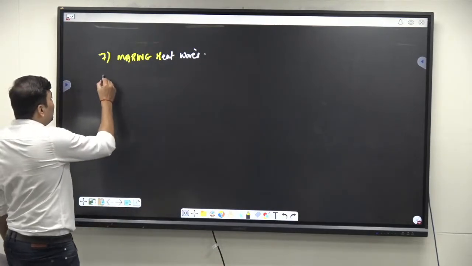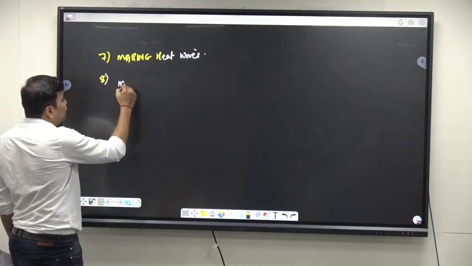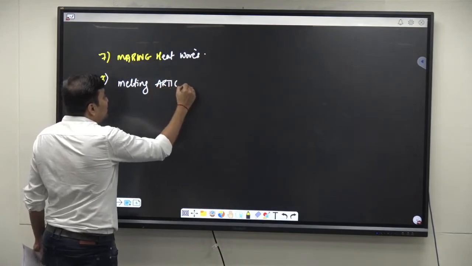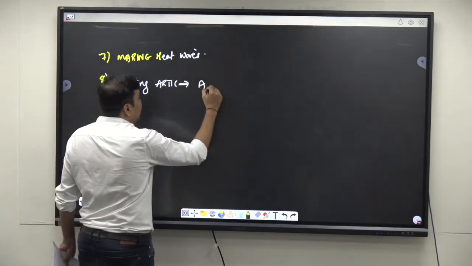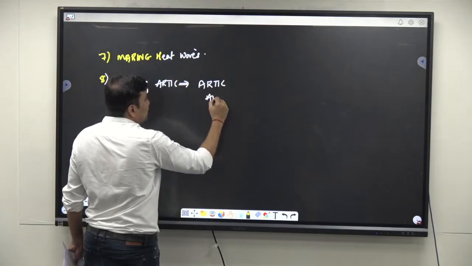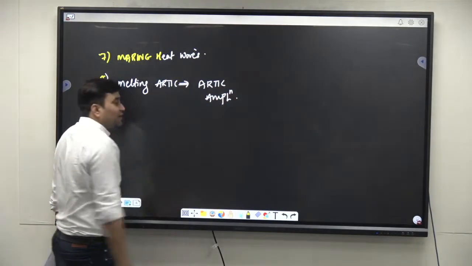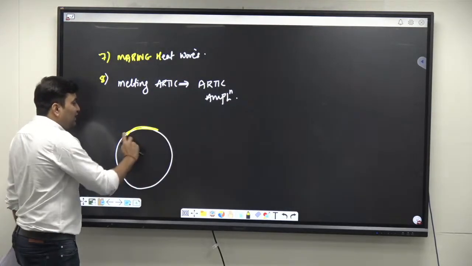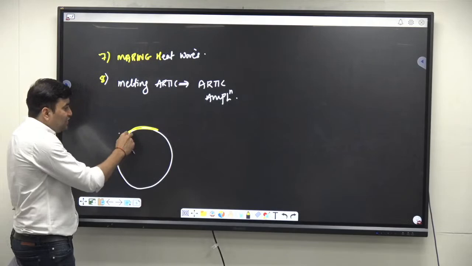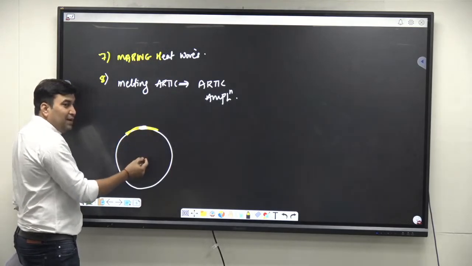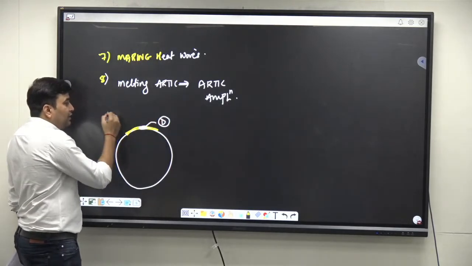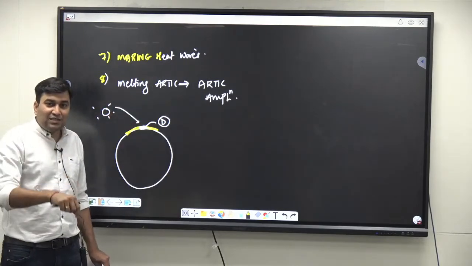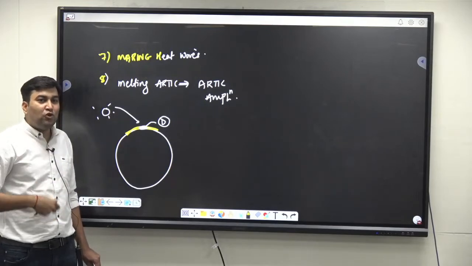If you try to understand, due to this melting of the glaciers, especially in the Arctic area, there is a phenomenon called Arctic amplification, correct? How is this Arctic amplification ongoing? Because imagine this is the earth surface and these are the glaciers in the Arctic area, and if these are melting, what is happening? The darker surface is directly exposed to solar radiation. Since the darker surface is exposed, it will absorb more heat.